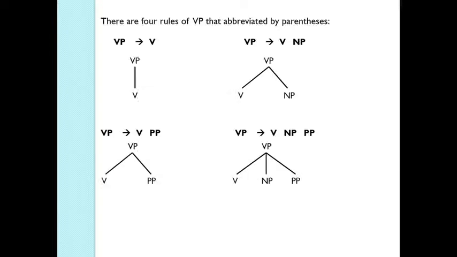There are 4 rules of verb phrase that are abbreviated by parentheses. That is, if you want to have a verb phrase, you can have only a verb. This is a tree. Or a verb phrase can have a verb and a noun phrase. A verb phrase can have only a verb plus prepositional phrase, no noun phrase here. And a verb phrase can consist of a verb, both a noun phrase and a prepositional phrase. So a verb phrase can be of any of these forms. So as per your necessity you can use any of them, but you should cling to the rule.